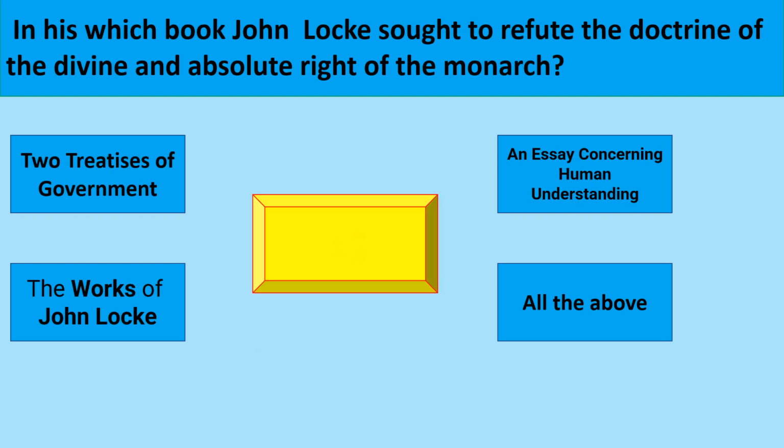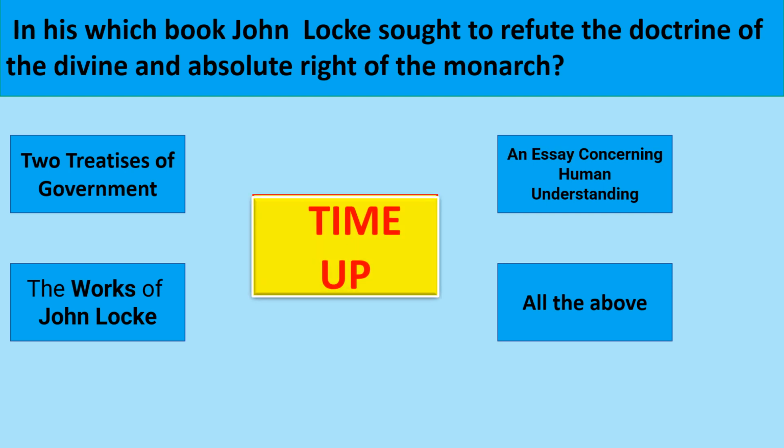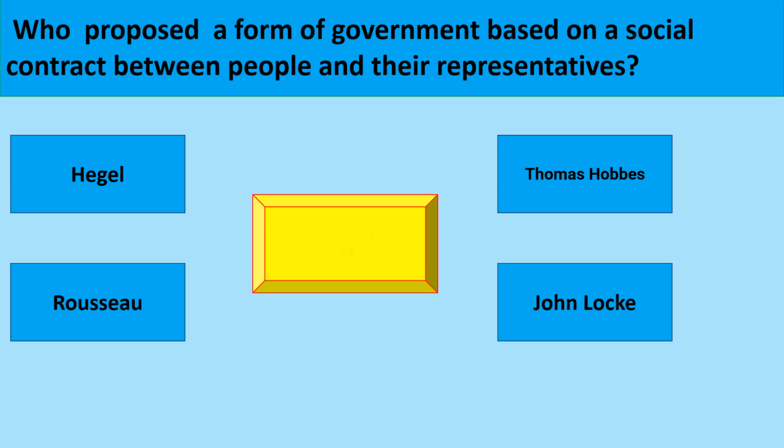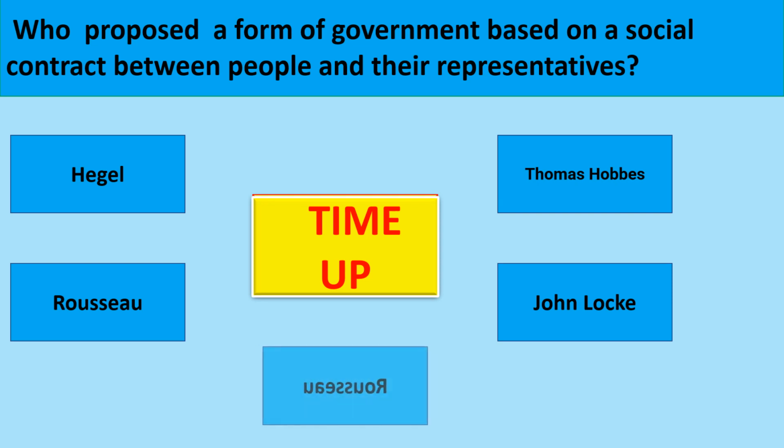In which book did John Locke seek to refute the doctrine of the divine and absolute right of the monarch? Two Treatises of Government. Who proposed a form of government based on a social contract between people and their representatives? The correct option is Rousseau.